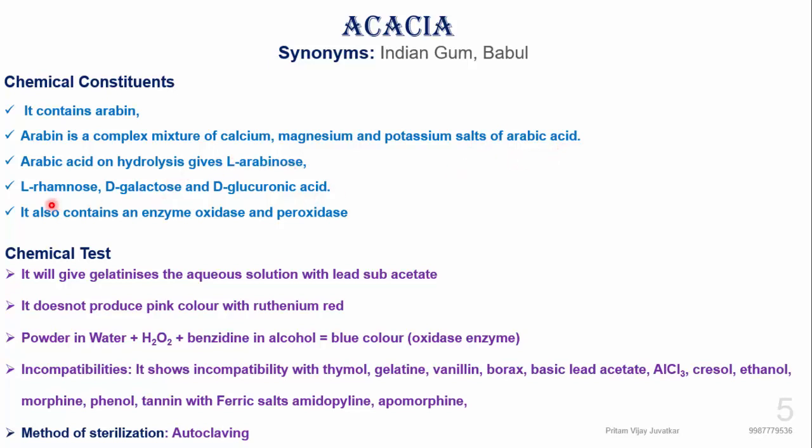On hydrolysis it gives L-arabinose. The sugar moieties are L-rhamnose, D-galactose, and D-glucuronic acid. These are the chemical constituents, and it also contains enzymes, oxidase and peroxidase, in the gum of the acacia plant.